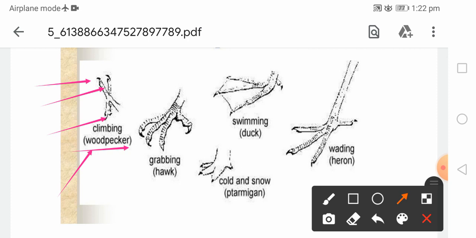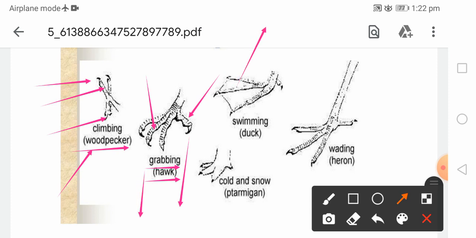Then grabbing or grasping feet, which are present in a hawk, where 3 toes are forward directed and 1 toe is backward directed, and they have very sharply curved claws. Examples: hawk, eagle or kites, such carnivorous birds have grabbing feet.